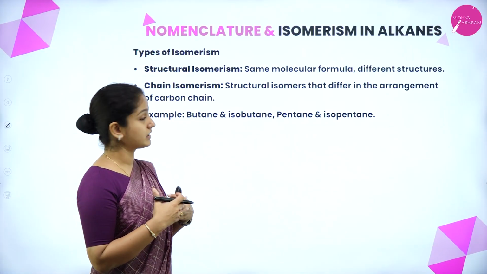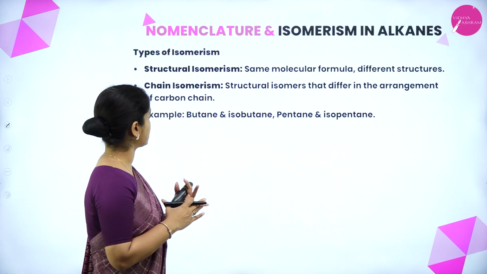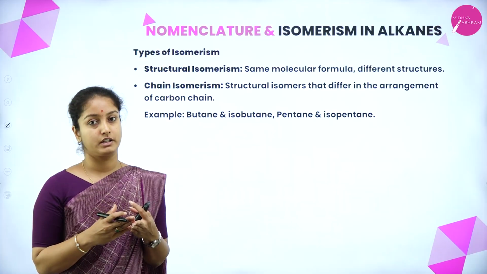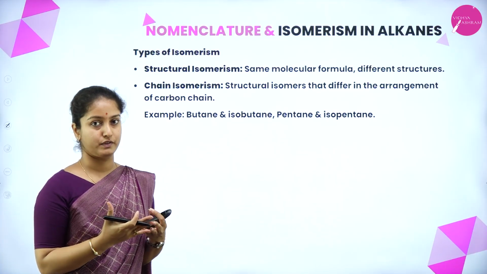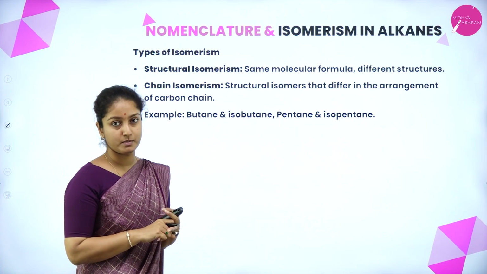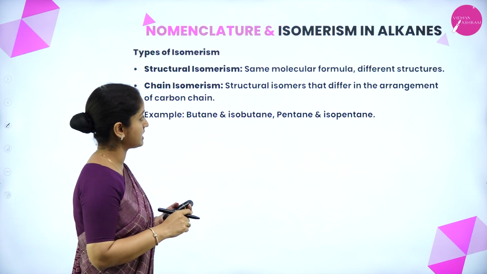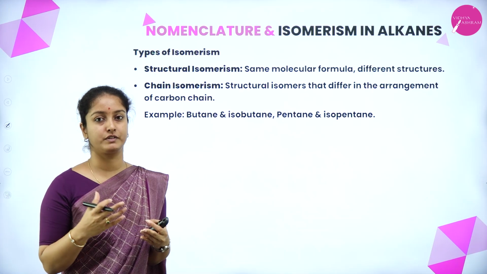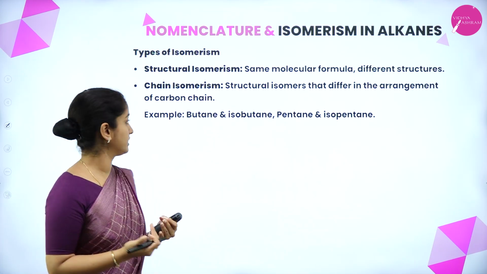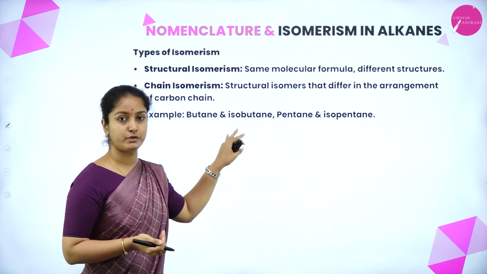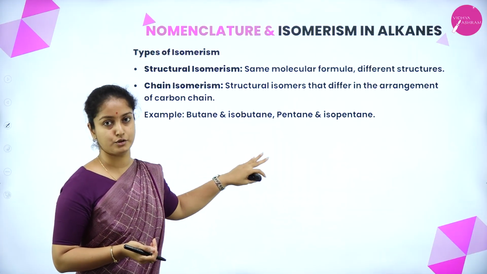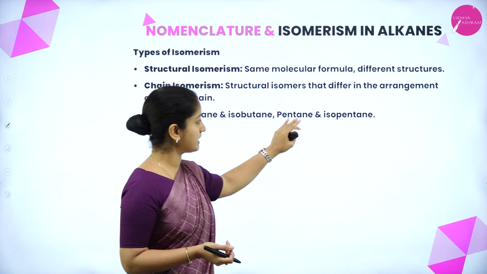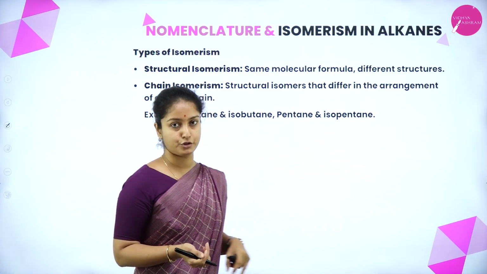So let us see what the types of isomerism are. Structural isomers are those which have the same molecular formula but differ in the structures of the compounds. In that, chain isomerism is one which has a similar molecular formula but differs in the arrangement of the carbon atoms in the compound. For example, butane and isobutane are chain isomers that follow chain isomerism. A similar kind is pentane and isopentane.